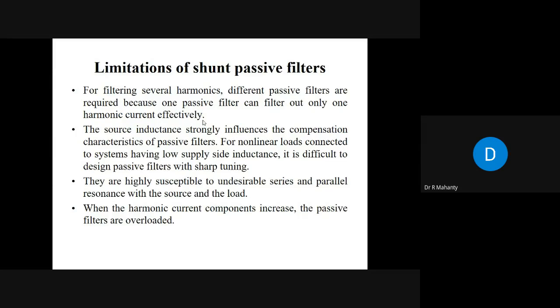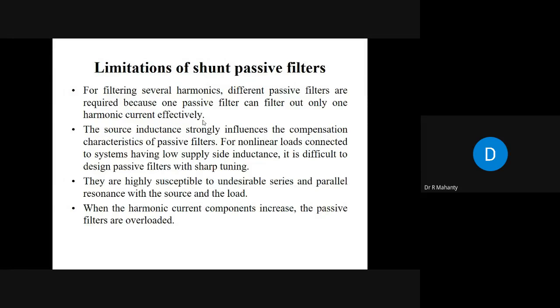Okay, so the source impedance is suppose 0.1, and it is a stiff bus. Stiff bus means the source inductance is very, very less. So in that case, you will have to design a passive filter whose impedance should be 0.01. So it is not practically possible to design a passive filter of impedance 0.0.